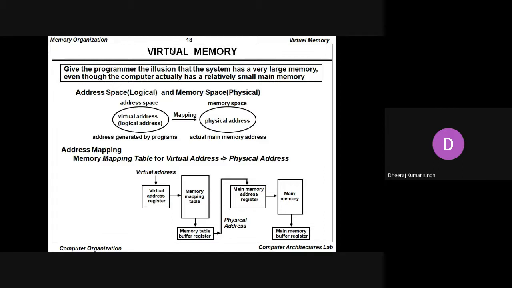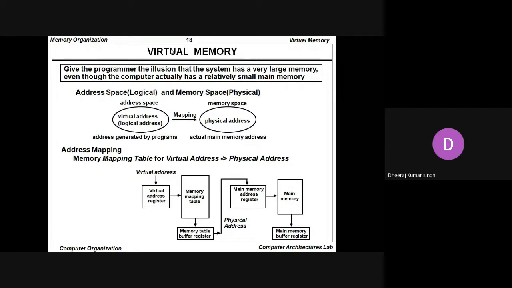So it gives the programmer the illusion that the system has a very large memory, even though the computer actually has a relatively small main memory. The address space is known as the logical space, and the memory space is known as the physical space. So the logical address space is known as the logical address, and the physical address space is known as the physical address.